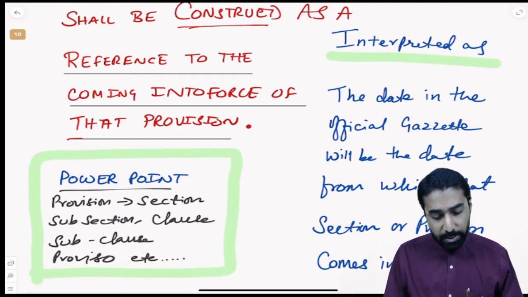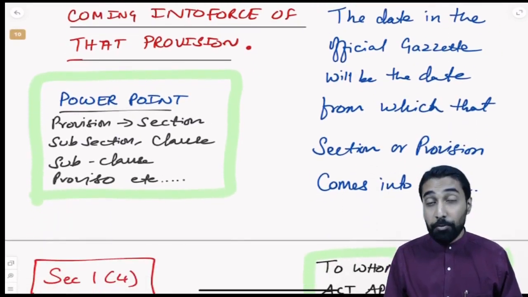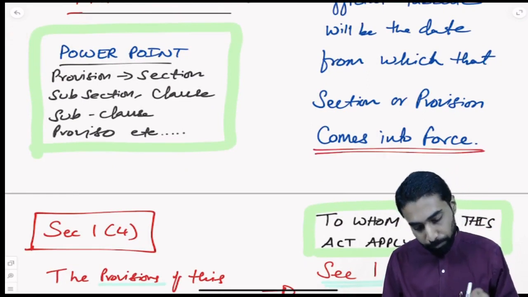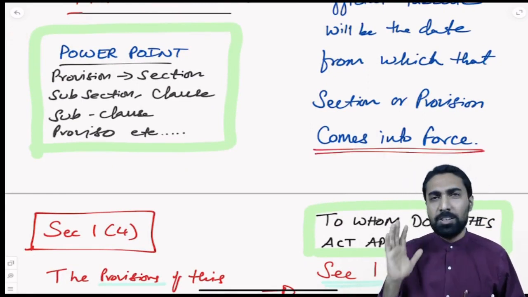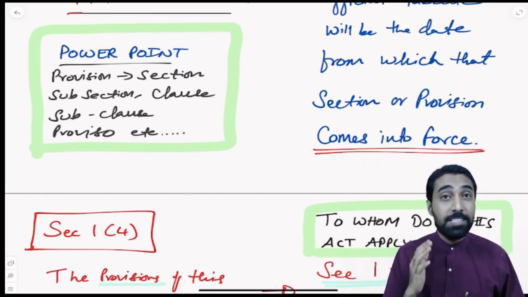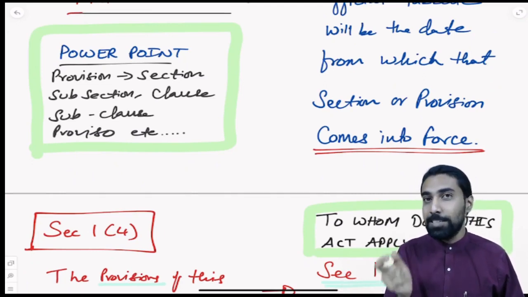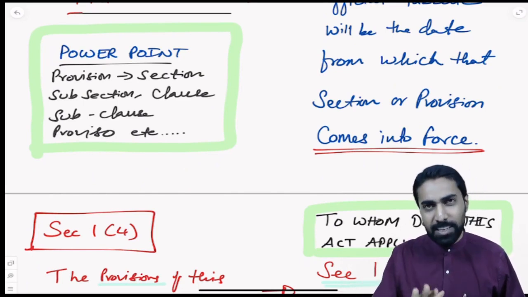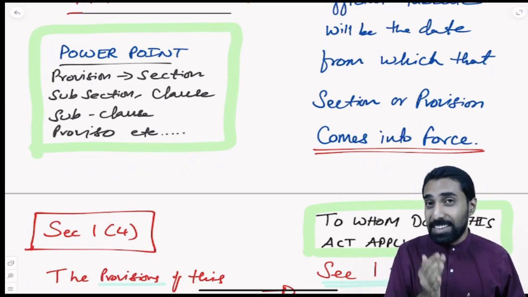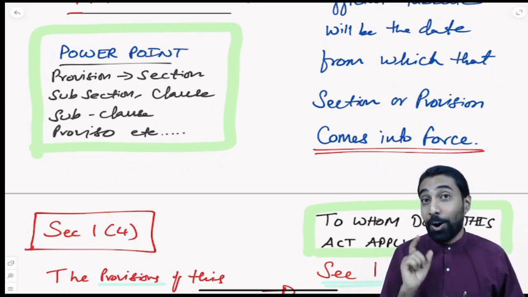The date in the official gazette will be the date from which that section or provision will come into force. So somebody will ask you, when did section 48 come into force? You should say, let me check the official gazette. Of course, the MCA website has made your life easy and they've given the effective date for each of the provisions. But that list they have prepared, again based on the official gazette.